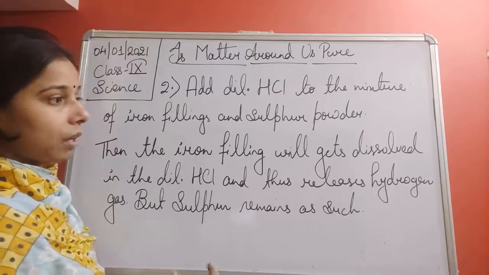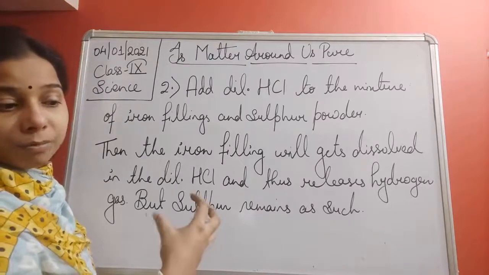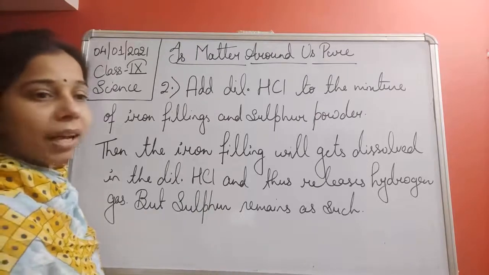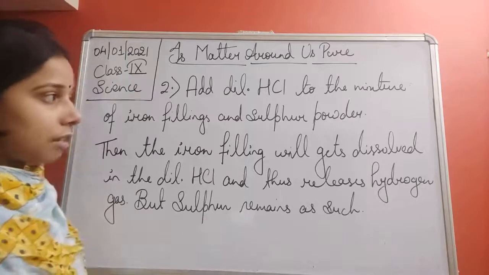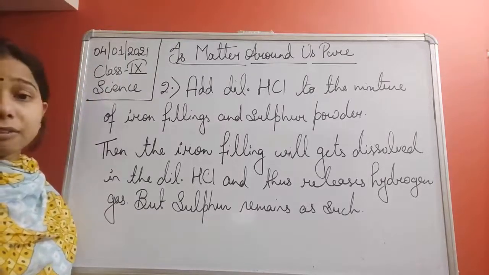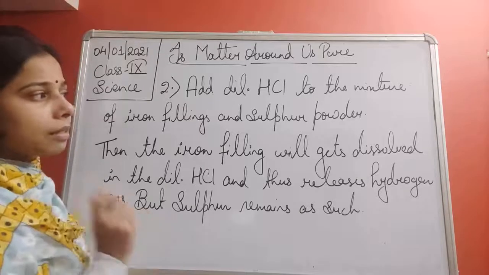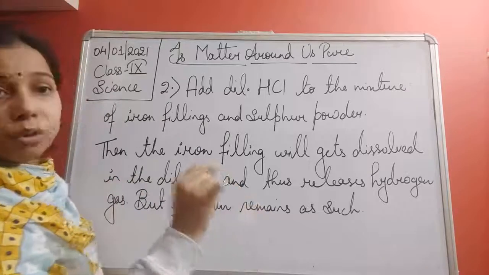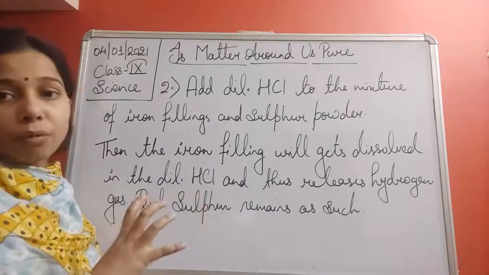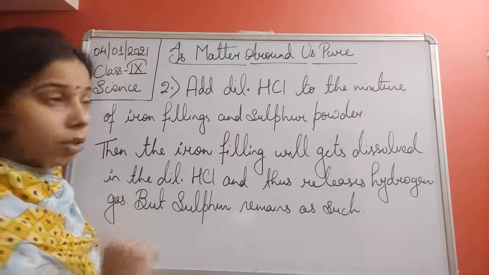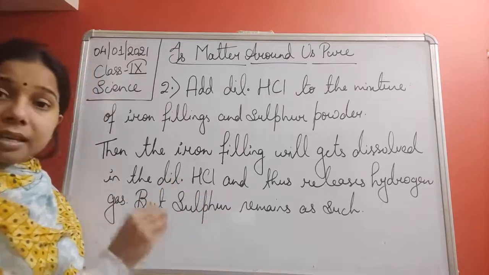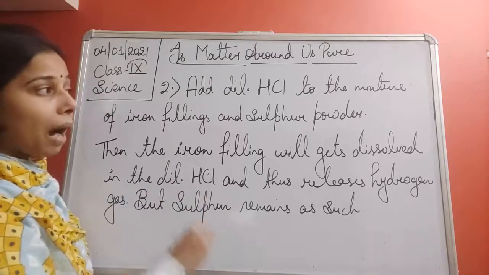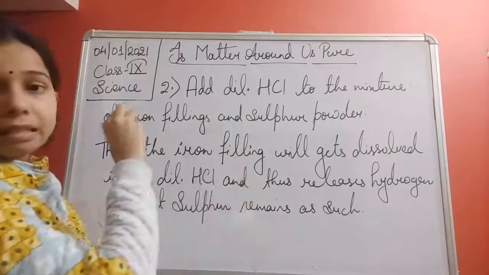And even you will find that when we filter the solution, we get the iron filling as a residue, while the sulfur powder will remain dissolved in the carbon disulfide. So you can see that this is a property of the sulfur powder. When you take sulfur powder and add it to carbon disulfide, it will get dissolved in it. This is a property of sulfur powder, and the same property is still shown by the sulfur powder, even though it is part of the mixture of iron filling and sulfur powder.